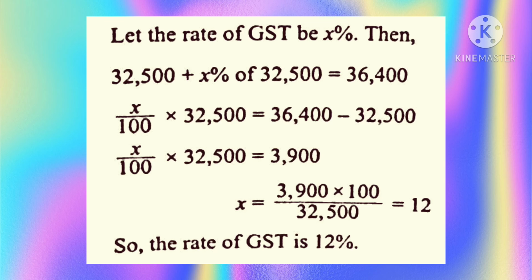Now X upon 100 into 32,500 is equal to 36,400 minus 32,500, which is equal to 3,900. And on transposing we get X is equal to 12, which means GST is 12%.